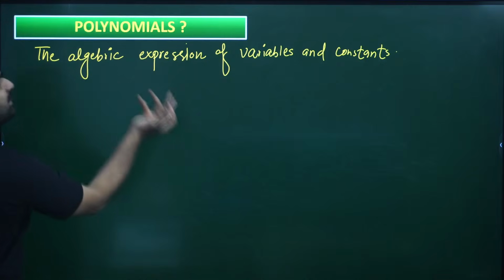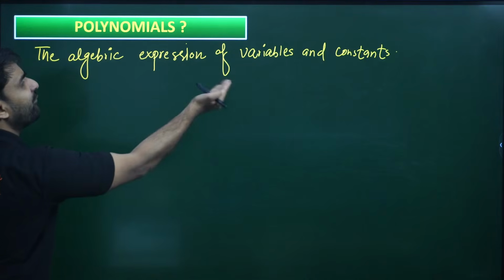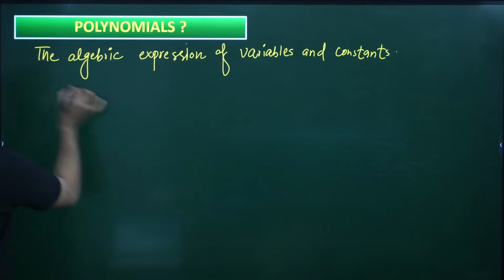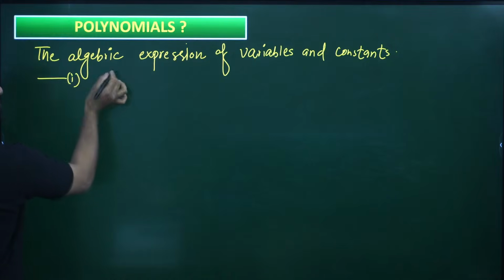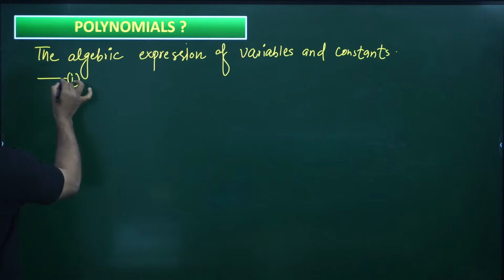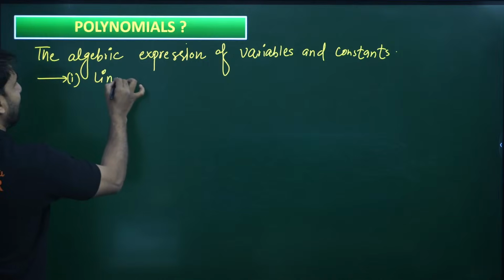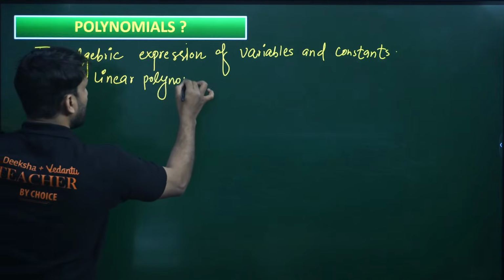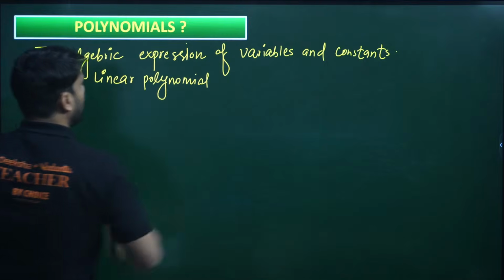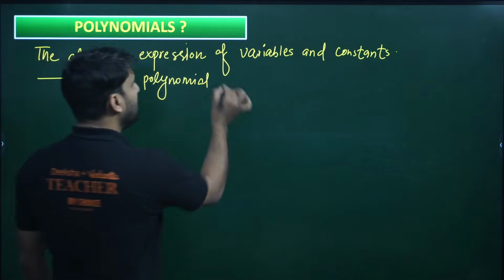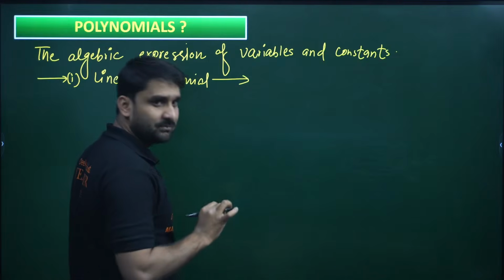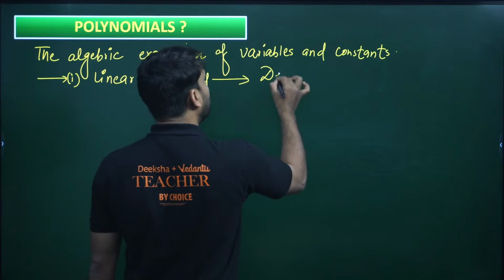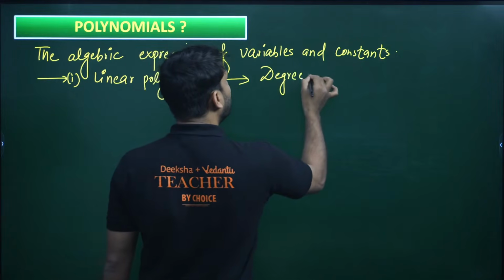Polynomial is an algebraic expression of variables and constants. There are many types, but I'm giving you explanation of three. First is the linear polynomial. A linear polynomial means the degree will be 1.